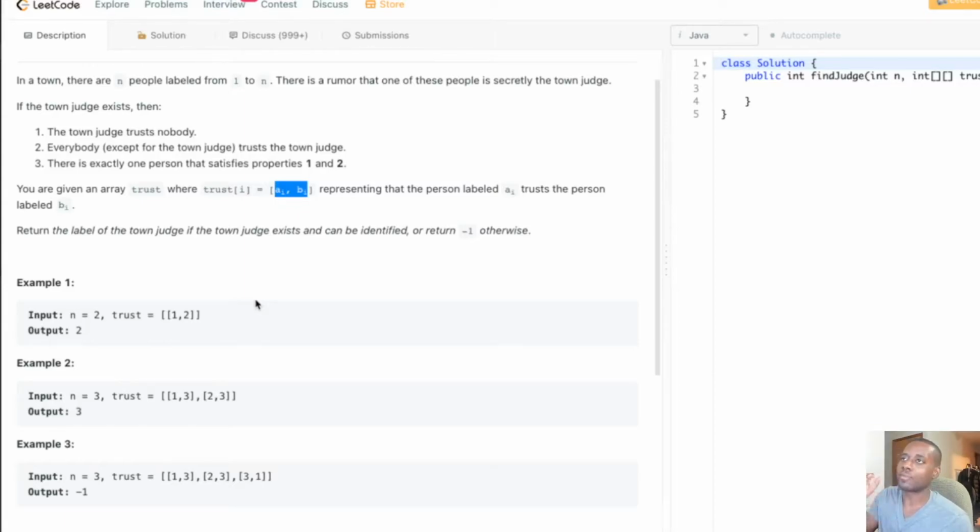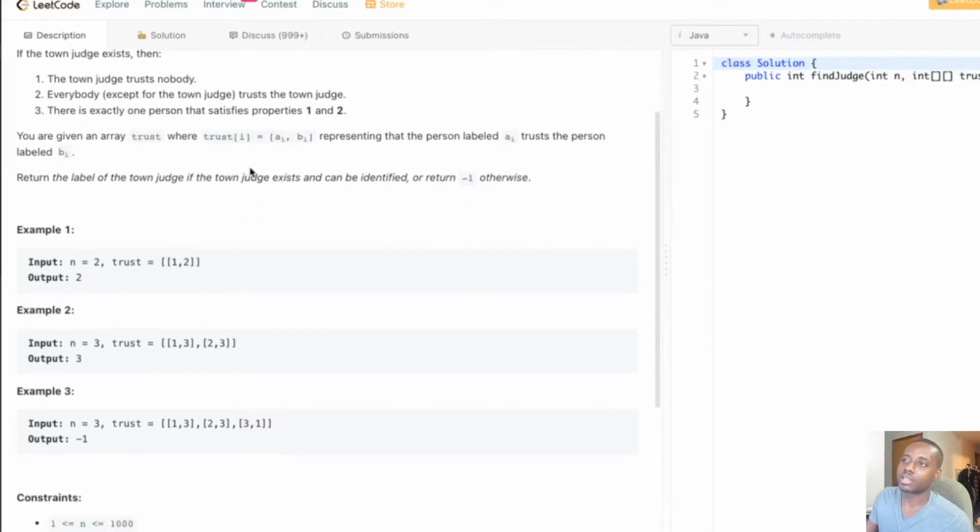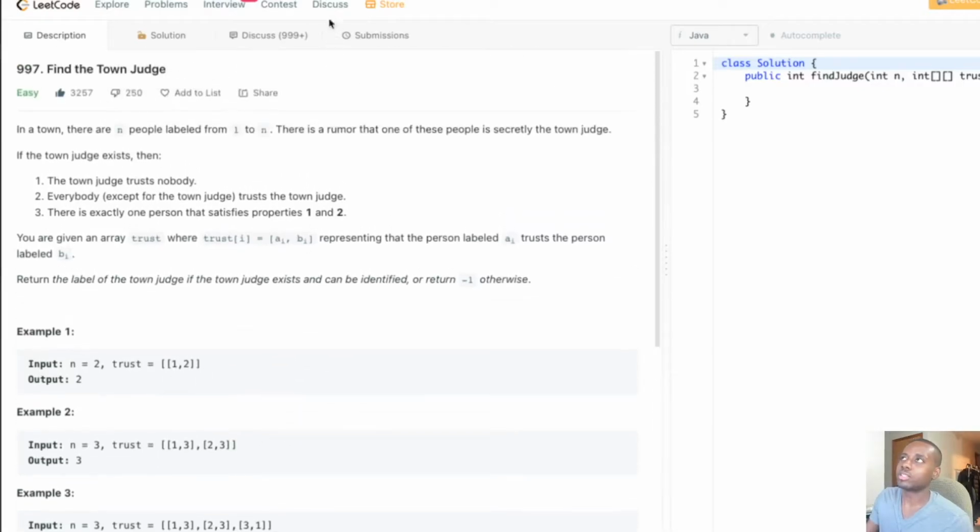We're gonna have all those n people on the graph, and then we're gonna use the trust array that's given to us. That's gonna pretty much help us in drawing the connections between the nodes in the graph, guys. So let's go through a couple examples to see how we're gonna use it after we have the graph. We're gonna do some things to help us get the solution that we want. So I'm gonna give you guys a quick overview.